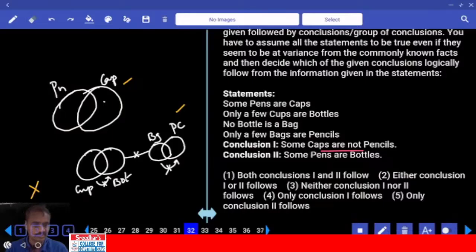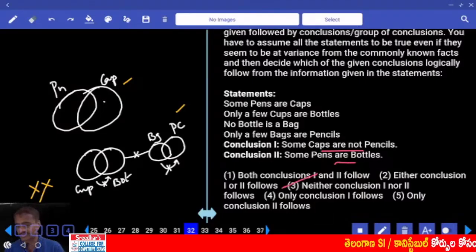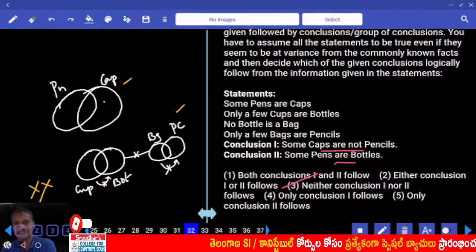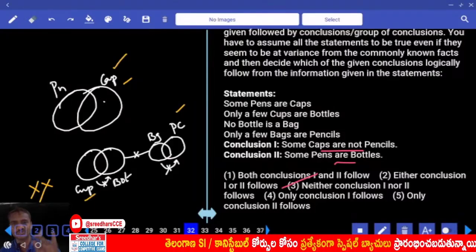The next one, some pens are bottles. Now pen is here, bottle is here, now also it is false. Then what is your answer? Neither one nor the other. Tell me what is the choice given for this one, 32? Choice 3. Neither one nor the other. That means this is cap and this is cup.